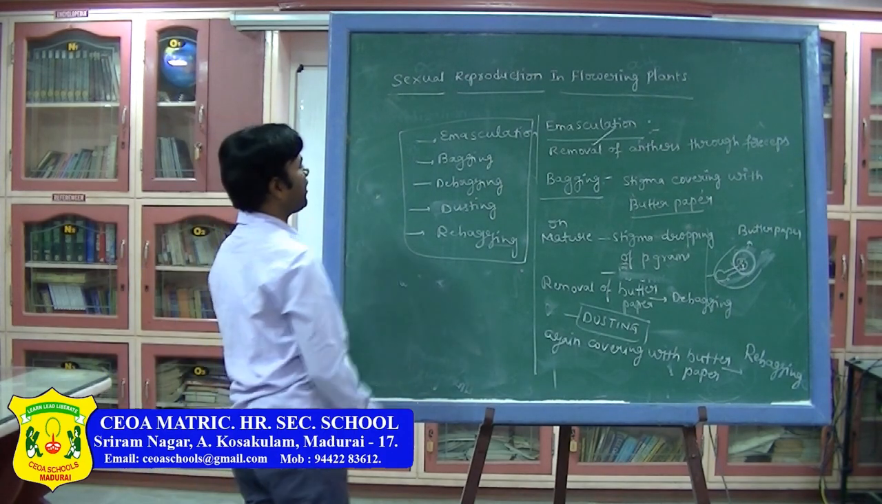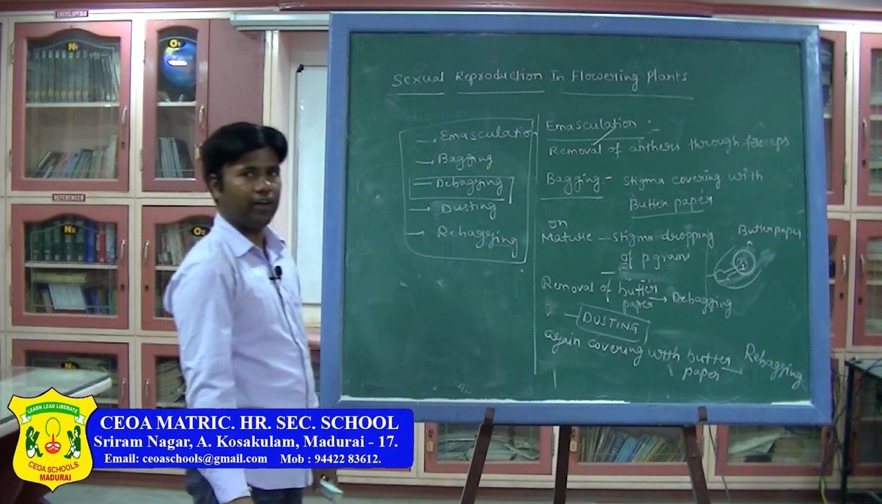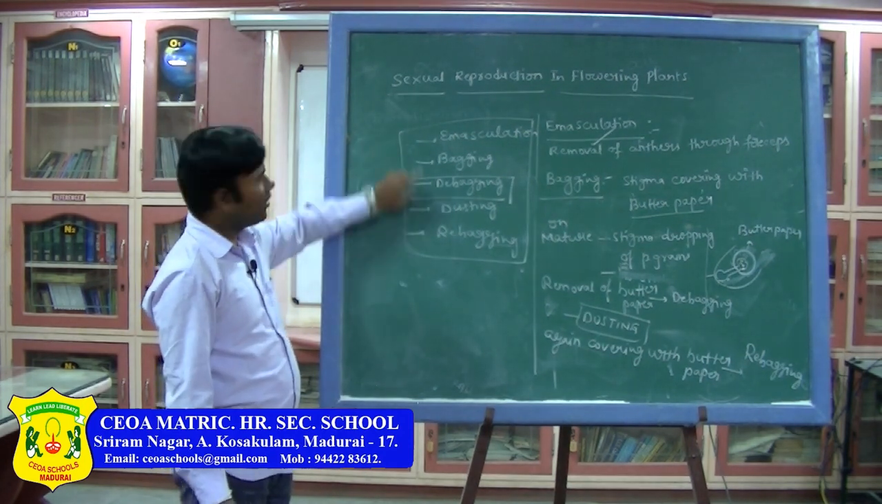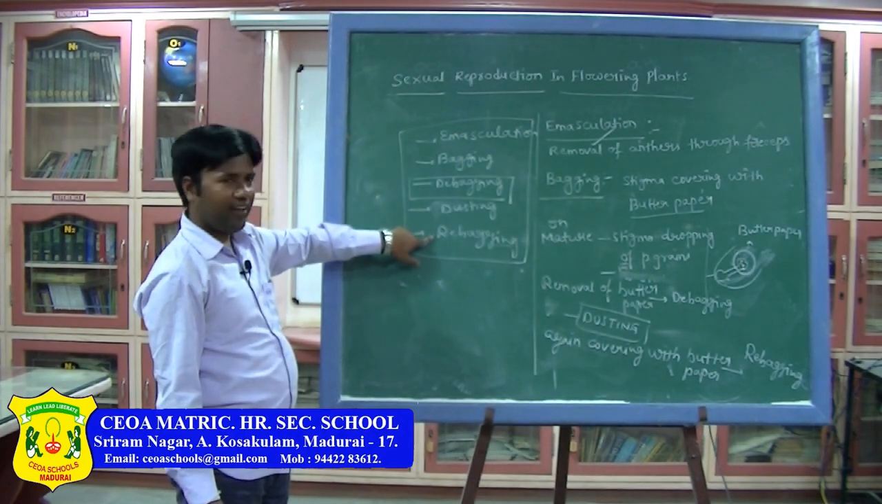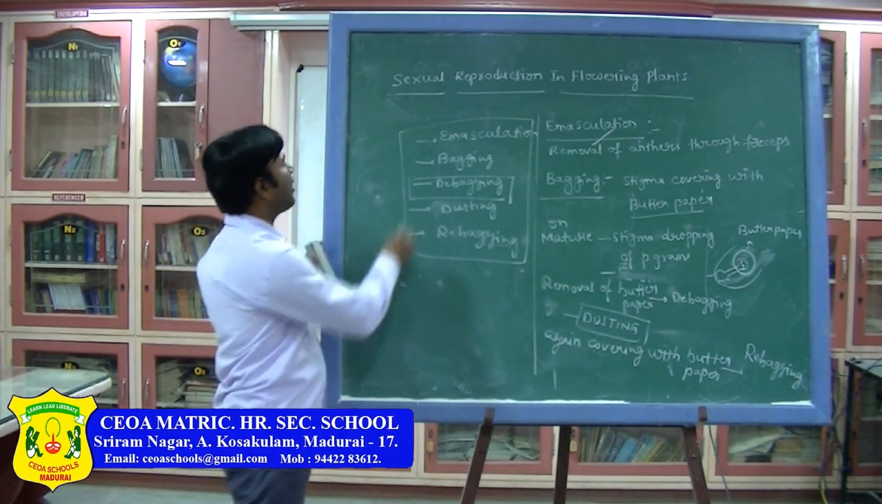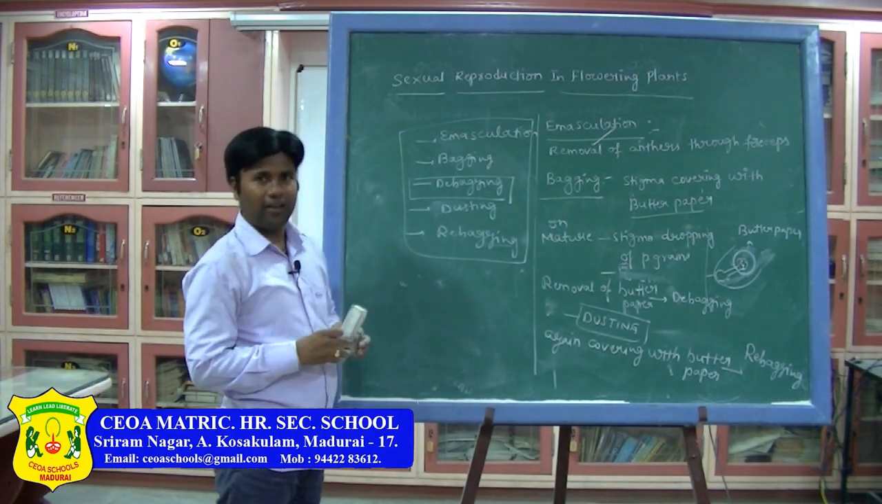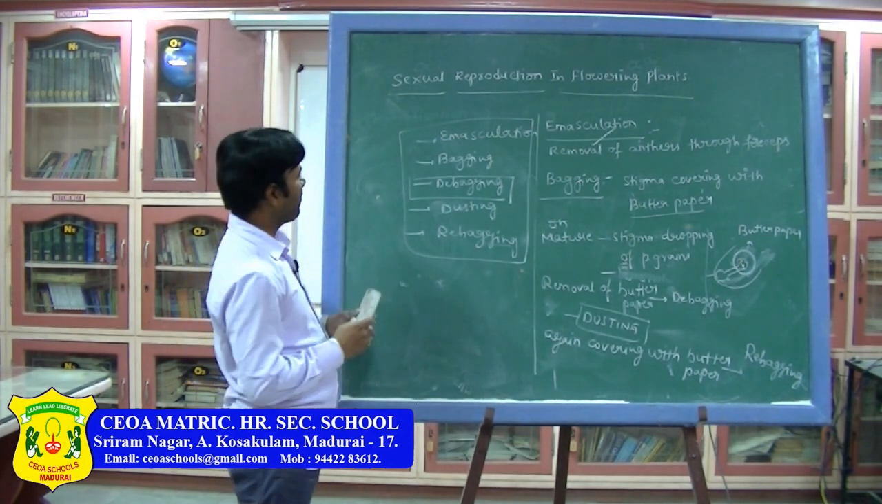In our NCERT book, this debagging is not there. Whether it is there or not, the exact process is emasculation, bagging, dusting and rebagging. Very, very important. What is emasculation? Removal of the anthers. What is dusting? On the mature stigma, dropping the pollen grains.